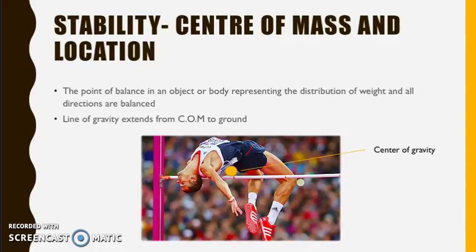So stability is also affected by the centre of mass and its location. Centre of mass is the point at which the body or object is balanced in all directions. It can sometimes be outside the body for a performer, which is seen in the Fosbury flop, which is the picture here, which is a high jumping technique because the jumper bends their body over in order to get over the bar, and in doing this, they shift their centre of mass outside their body. The line of gravity will extend from the centre of mass to the floor, which is the point at which the mass of the body acts.